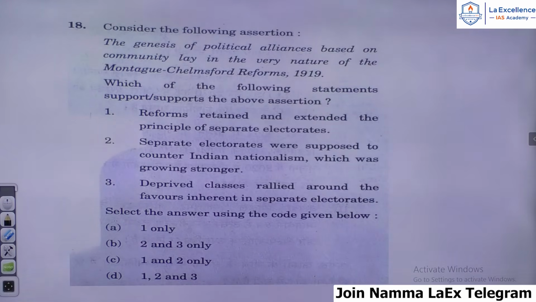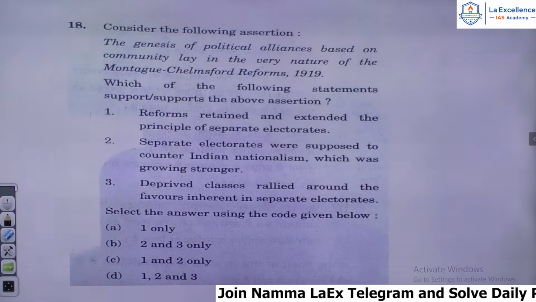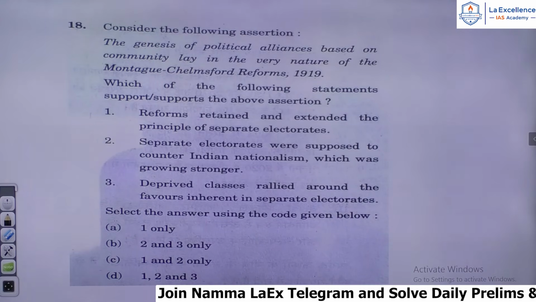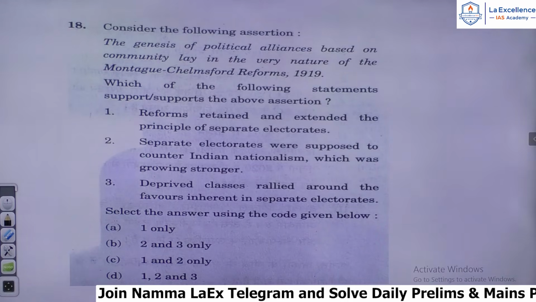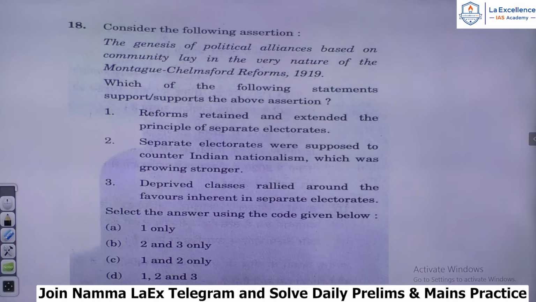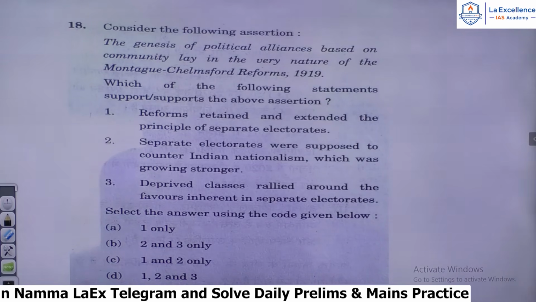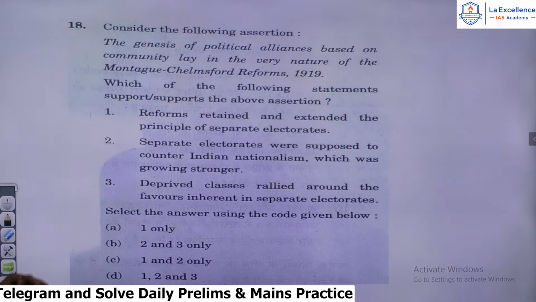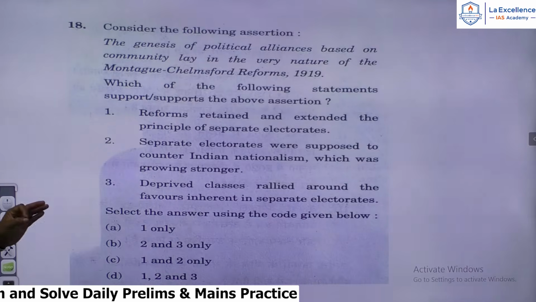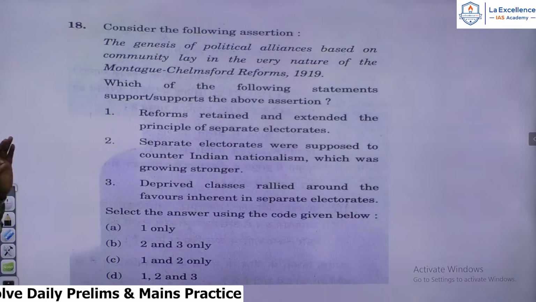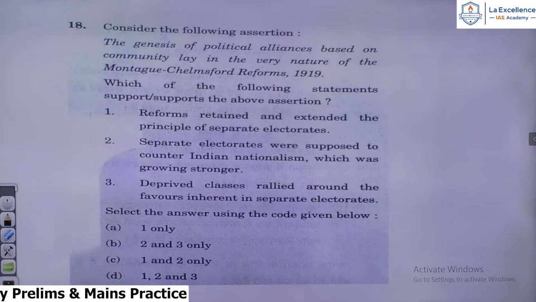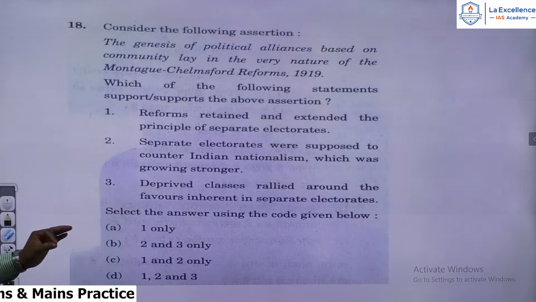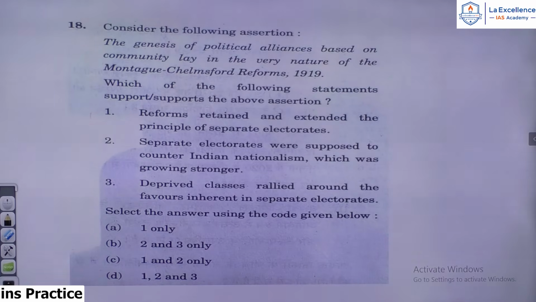18th question. Consider the following assertion. The genesis of political alliances based on community lay in the very nature of the Montagu-Chelmsford reforms of 1919. Which of the following statements support or supports the above assertion? Number 1, reforms retained and extended the principle of separate electorates. Number 2, separate electorates were supposed to counter Indian nationalism, which was growing stronger. And number 3, deprived classes rallied around the favors inherent in separate electorates.